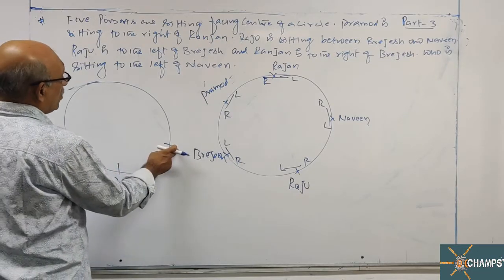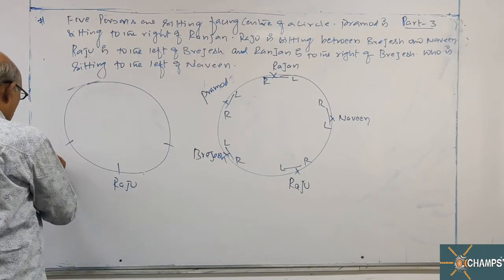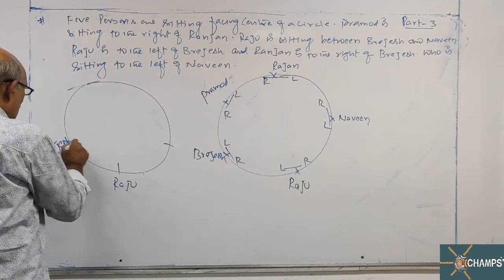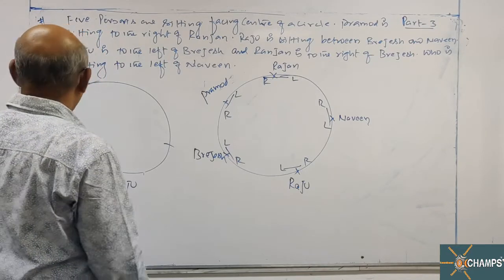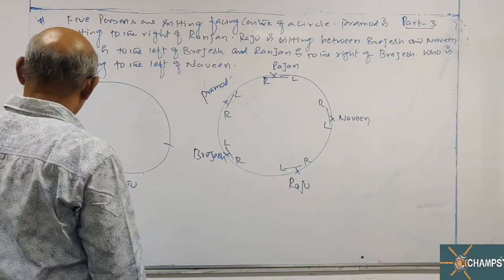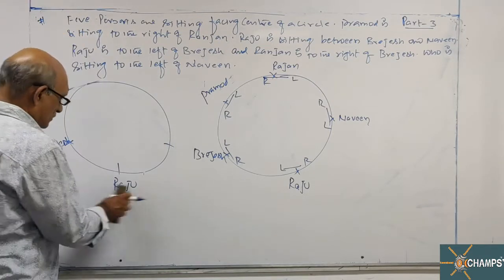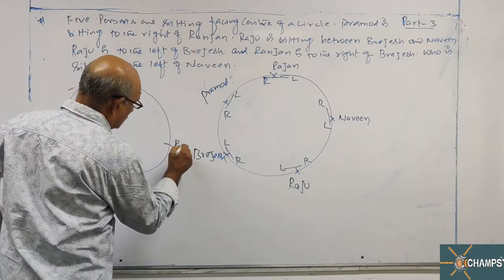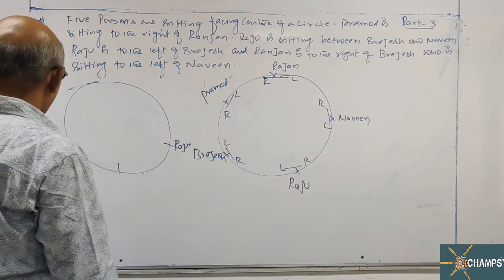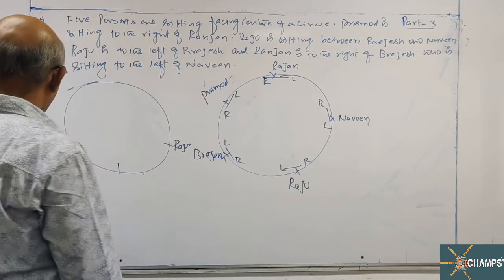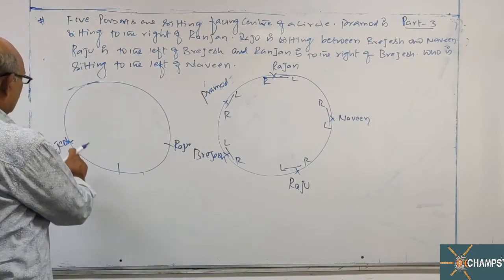Left means I have to move in the clockwise direction. Raju is to the left of Brijesh. And then Ranjan is to the right of Brijesh. If I take Raju here, Raju is to the left of Brijesh, so the left-hand side of Brijesh is Raju.